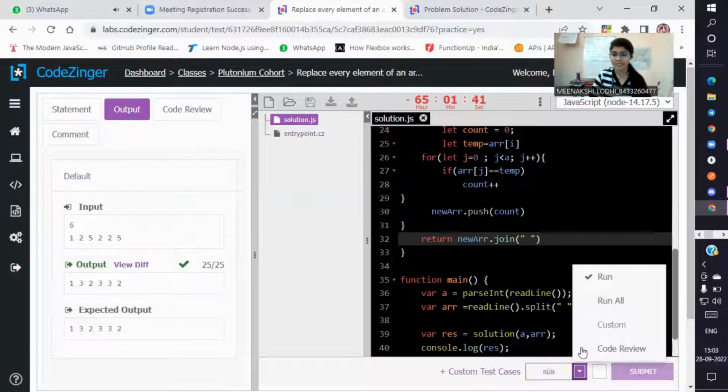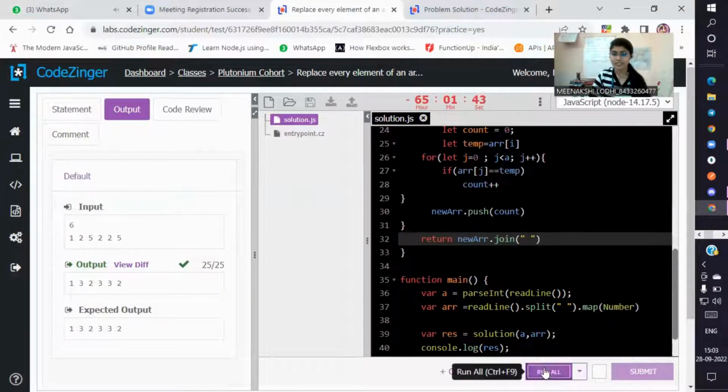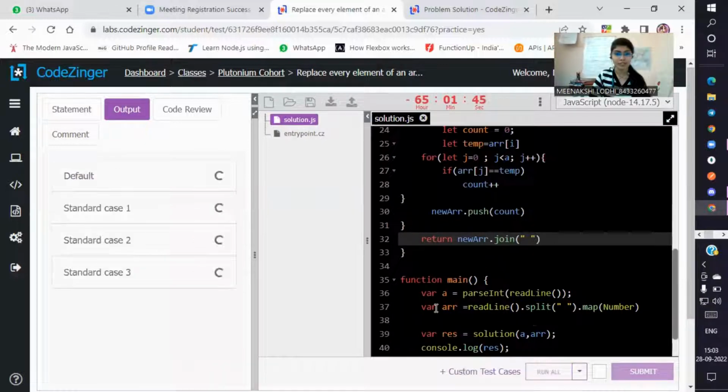If I check all the test cases which are provided by CodeZinger here, okay, this code will pass every test case. This is a perfect code. This is the solution of this question.